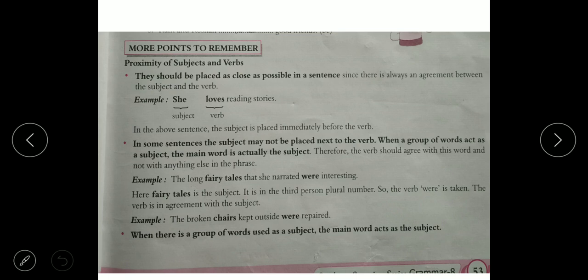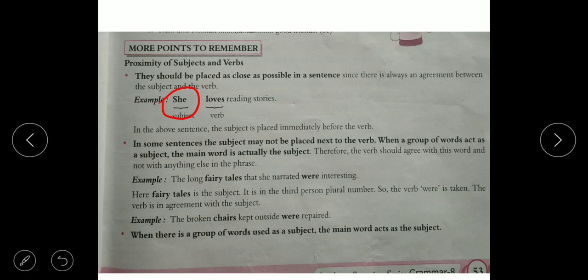Proximity of subject and verb. They should be placed as close as possible in a sentence, since there is always an agreement between the subject and the verb. Like the first example, see this example: she loves reading stories. Okay, she is the subject, a third person singular pronoun, so we have to use a singular verb also. In the above sentence, the subject is placed immediately before the verb. In some sentences, the subject may not be placed next to the verb. When a group of words acts as a subject, the main word is actually the subject. Therefore, the verb should agree with this word and not with anything else in the phrase.